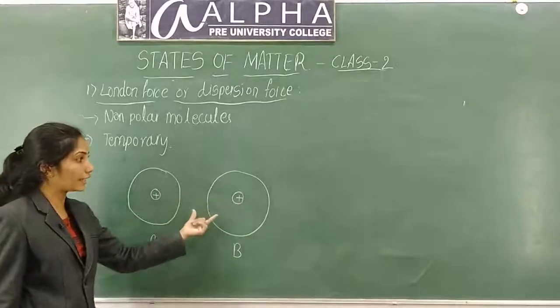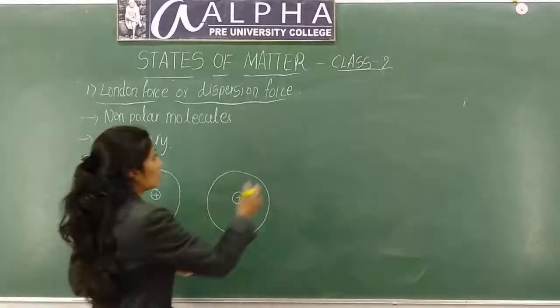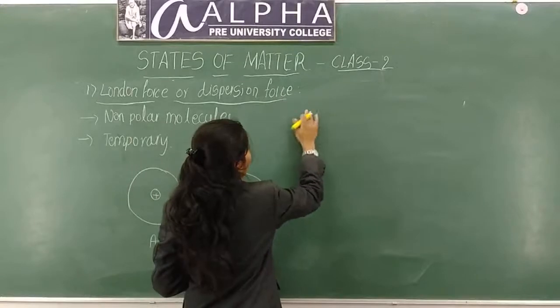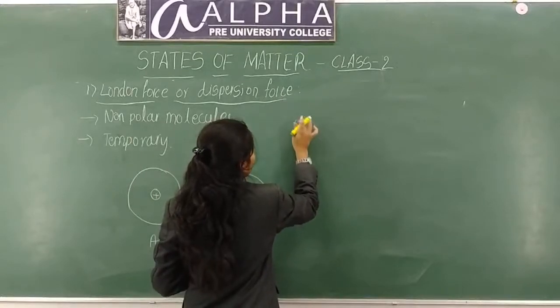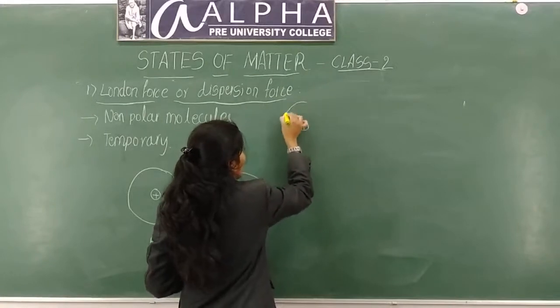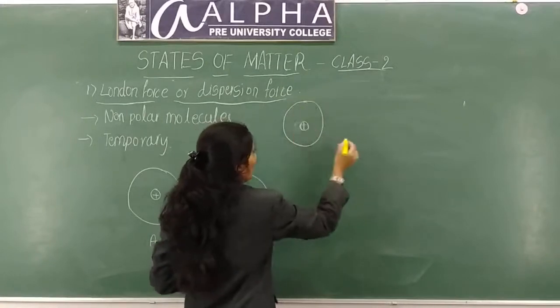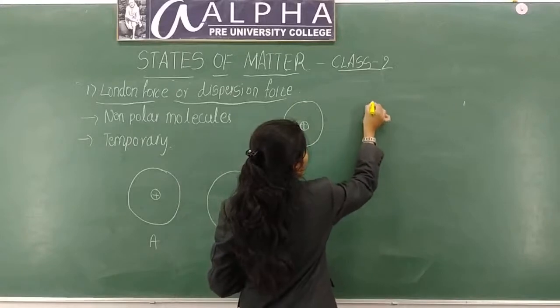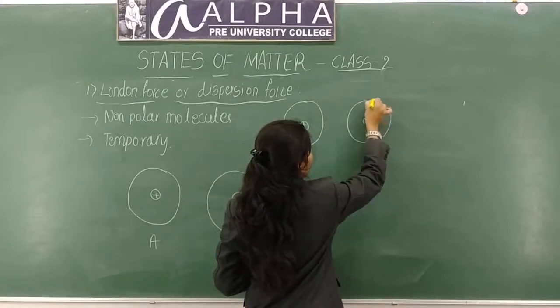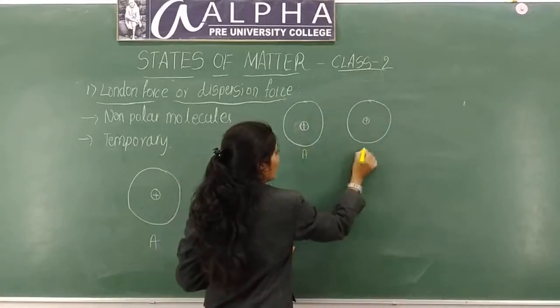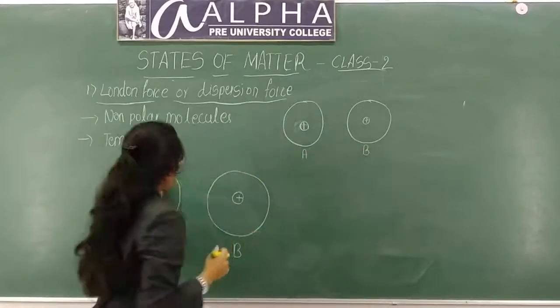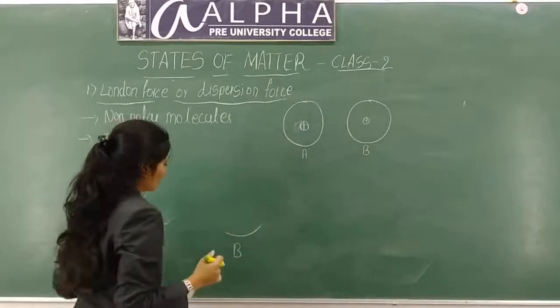So I'll write it over here. This is a positive charge core. Electron distribution is symmetrical around this positive charge. This is A and this is B. There is no dipole moment, that means there is no dipole.